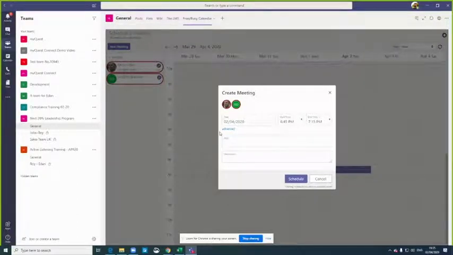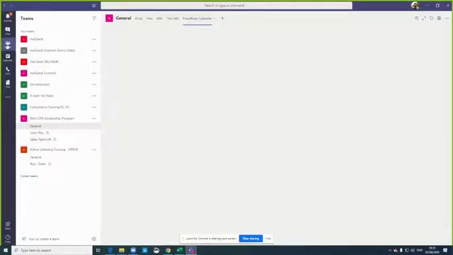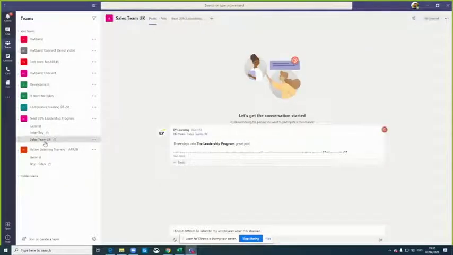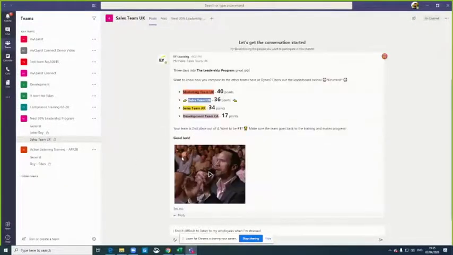Now, the next module that we have. Until now, we talked about mentorship, we talked about creating video interactions, creating content enhancement. Many times we want to work in teams, not just one-on-one. So right now I have another course, the next 20% leadership program, and I'm part of the sales team UK. Now, if right now I go to my team here, I can see that the system already sent me a leaderboard between different teams in the organization, which actually encourages us to compete with each other in different teams.